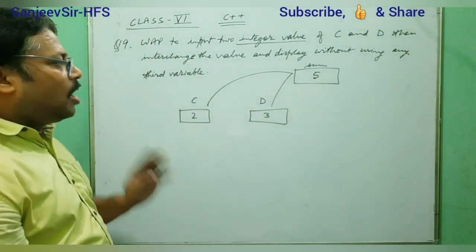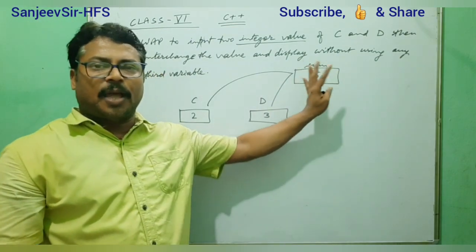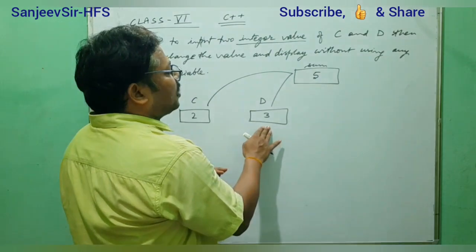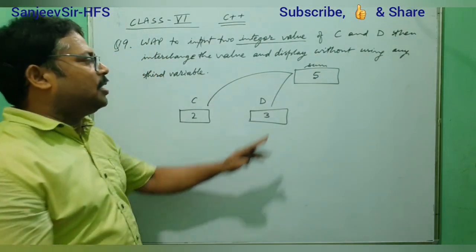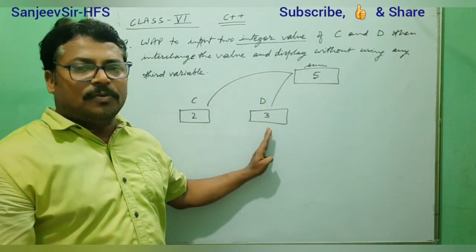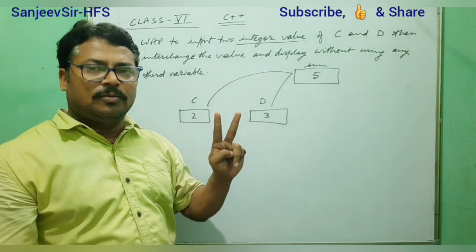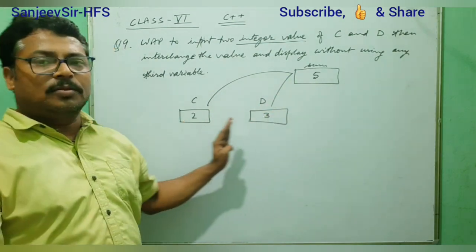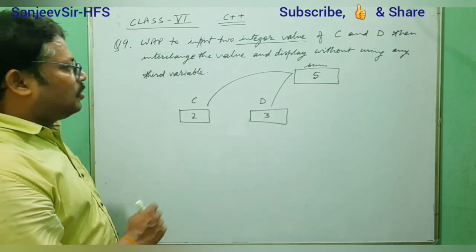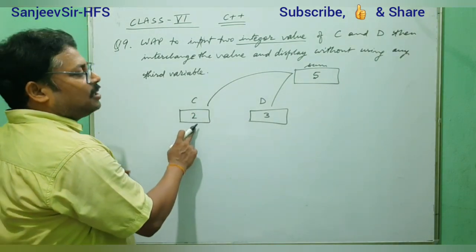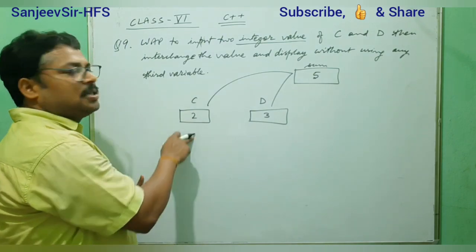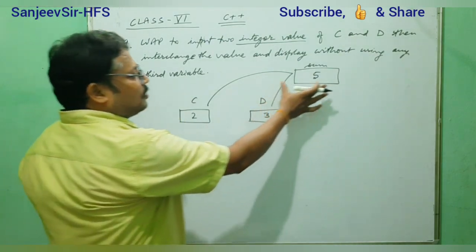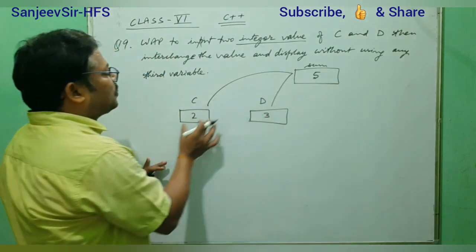Now if we have the addition, can we subtract 3, that means D? If in the addition we subtract D, what will we get? 2. In the addition, if we subtract 2, we get 3. So when we subtract this, we assign it in C. Think that the sum is 5, and from 5 we subtract 2.